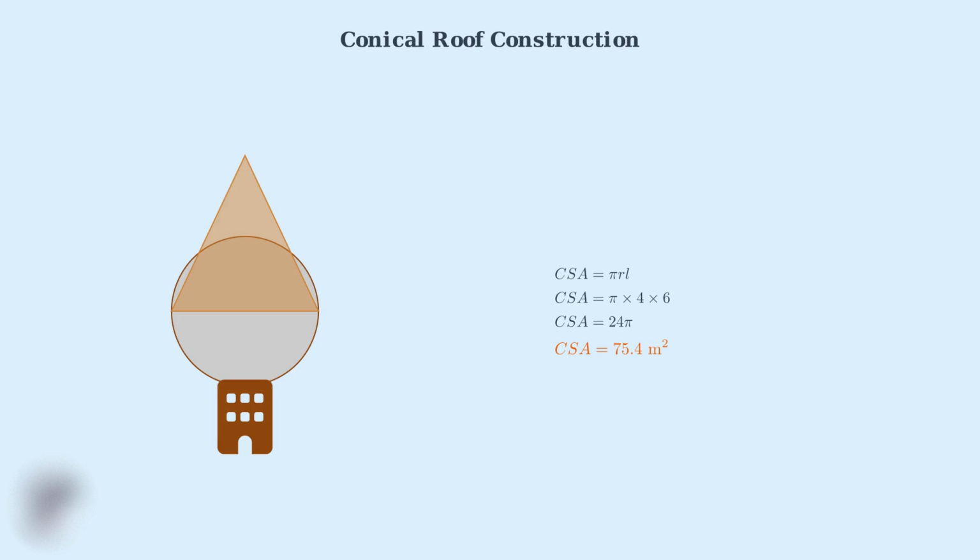The curved surface area equals pi times radius times slant height. The roof requires 75.4 square meters of roofing material. Adding a 10% waste factor for cutting and installation, the contractor should order approximately 83 square meters of material.